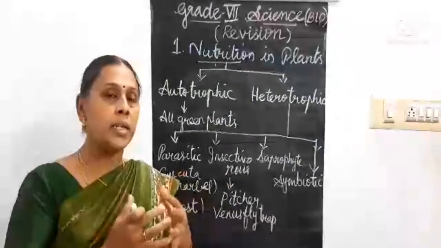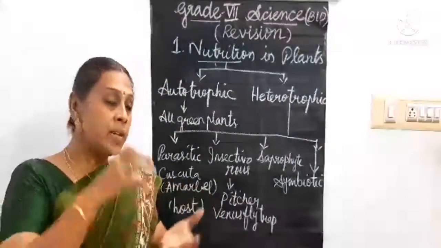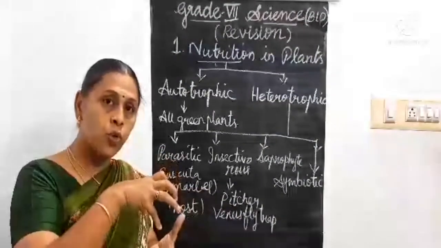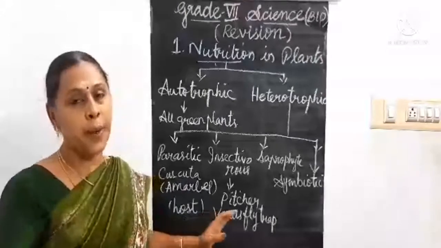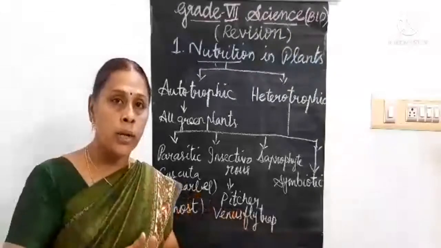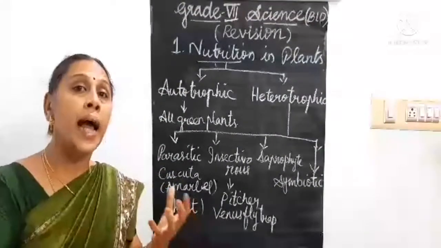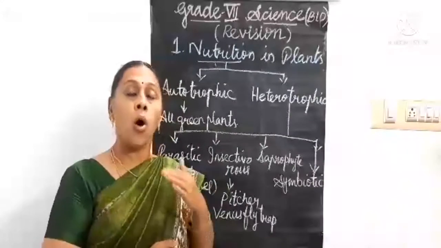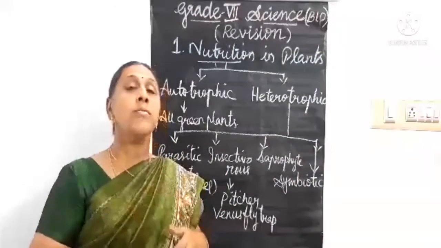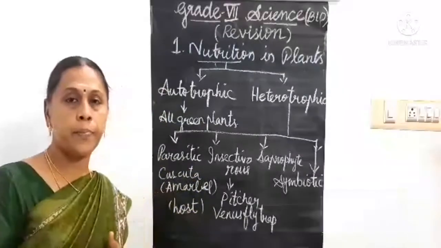When the insects visit the plant, they sit on that digestive juice, thinking it is nectar, and are trapped by this pitcher. Why are they trapping the insects? To get nitrogen, because these plants live in soil which is nitrogen deficient.